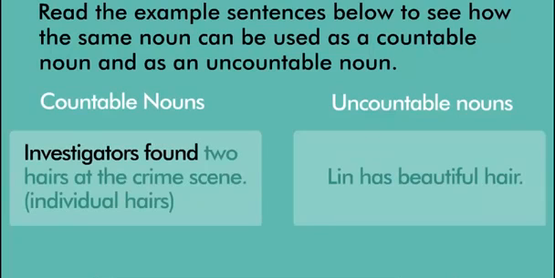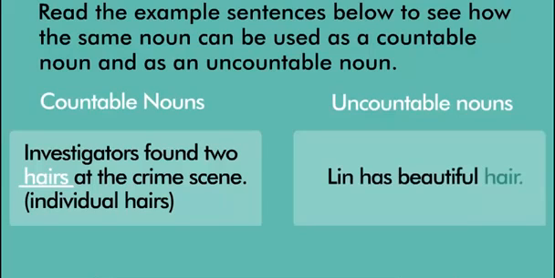Investigators found 2 hairs at the crime scene. Individual hairs. Here, hairs refer to individual hairs which can be counted. Lynn has beautiful hair. Here, hair cannot be counted by number. Hence, it is an uncountable noun.